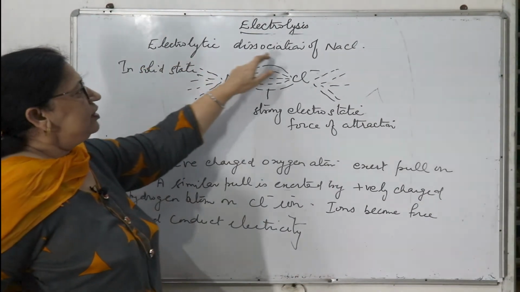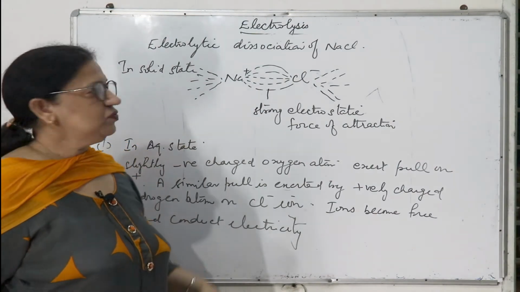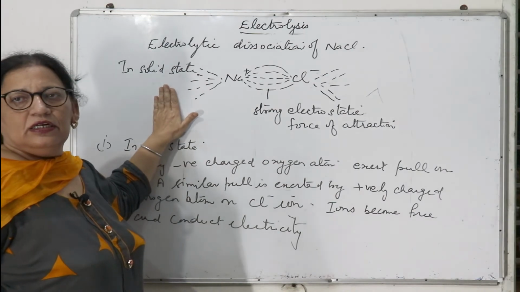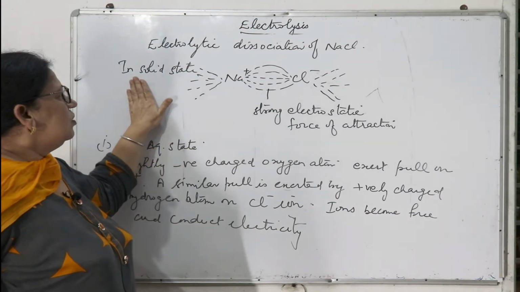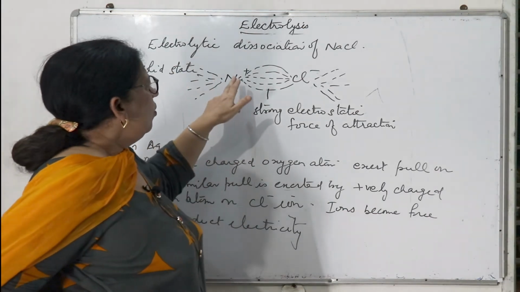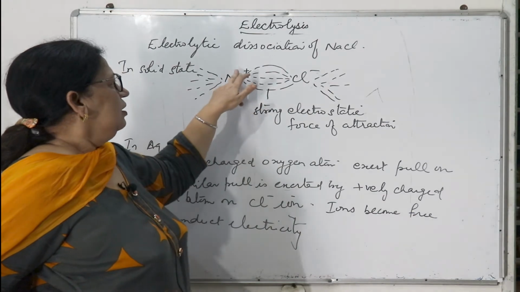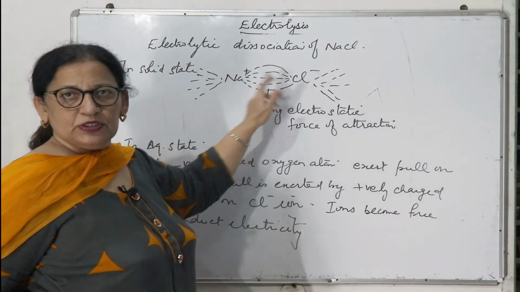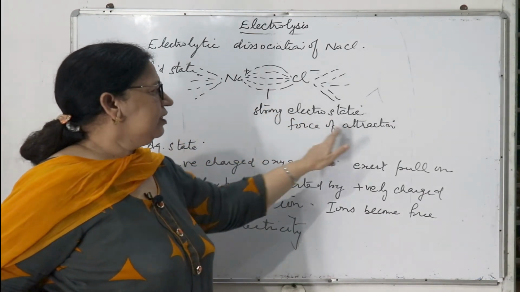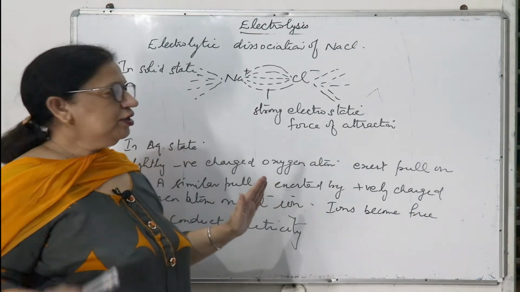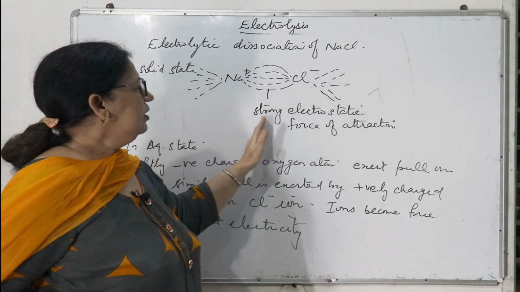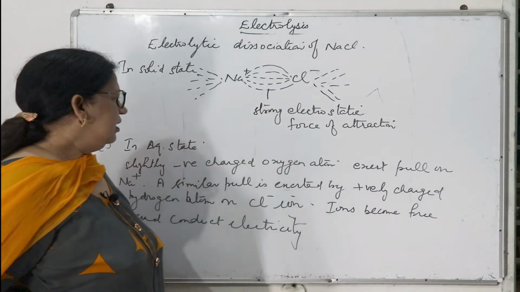Next topic is electrolytic dissociation of NaCl. This is very important: in the solid state NaCl does not conduct electricity. Why does it not conduct electricity? Although the positive and negative ions are there in it, these oppositely charged ions are held by strong electrostatic force of attraction. So ions are not free, so they will not conduct electricity. Why are they not free? Because they have strong force of attraction between them.